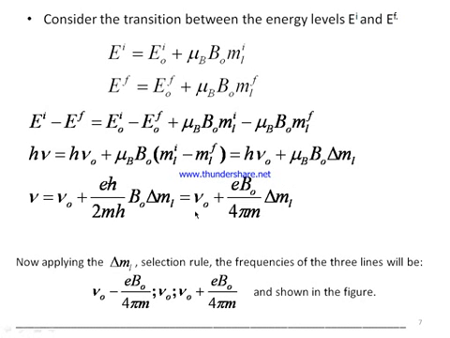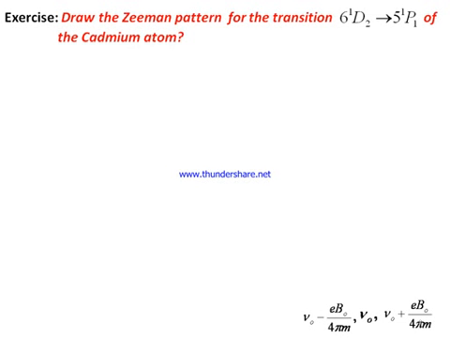For delta ML plus 1, we got this value. For delta ML minus 1, we got nu naught minus e B naught over 4 pi m. So basically this is the theory of the normal Zeeman effect. I hope you learned all the theory and concepts behind this normal Zeeman effect. Let us do an exercise for that.